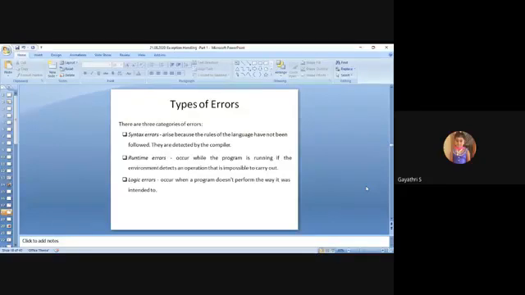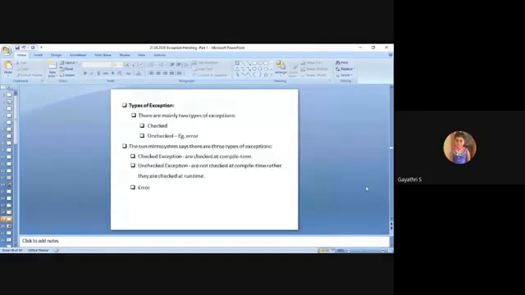Syntax errors and logic errors come under compile time errors. But runtime errors are only possible at runtime. So obviously exception is one of the parts of runtime errors. Next, types of exceptions. This is also an MCQ part.